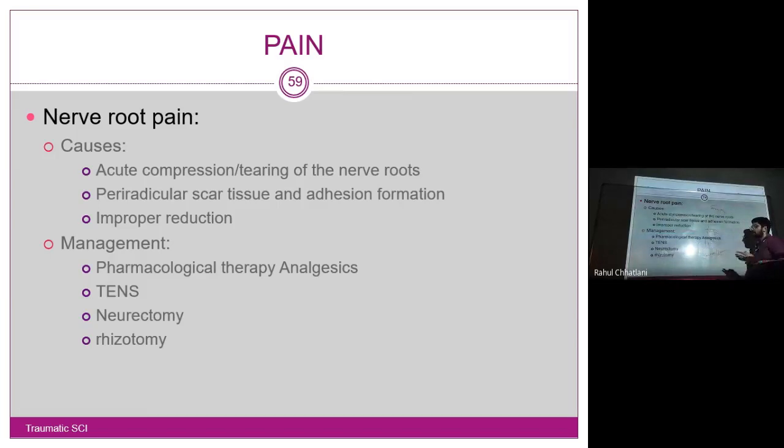What is the management? Pharmacological therapy. Again, analgesics are one of the best treatments that can be provided. Neurectomy and rhizotomy along with TENS can also be given. Neurectomy is removal of the nerve, motor neuron and sensory neuron, and rhizotomy is removal of part of the spinal cord, that will lead to reduction in pain. Those are the ascending fibers carrying pain, and we directly cut those fibers. No nerve, no pain. So that is the basic line of treatment for such nerve root pain.